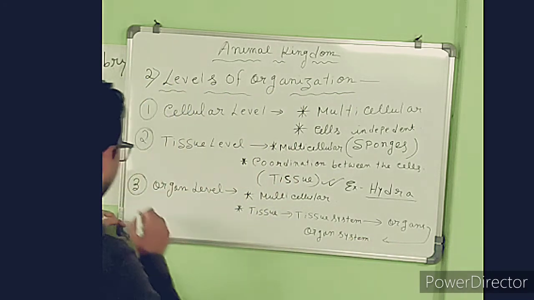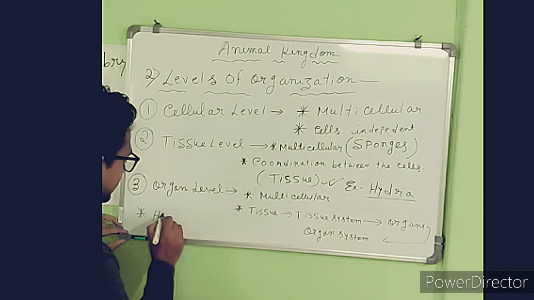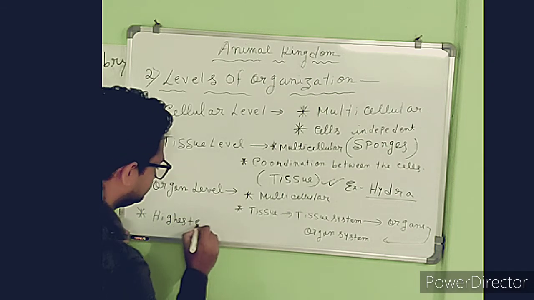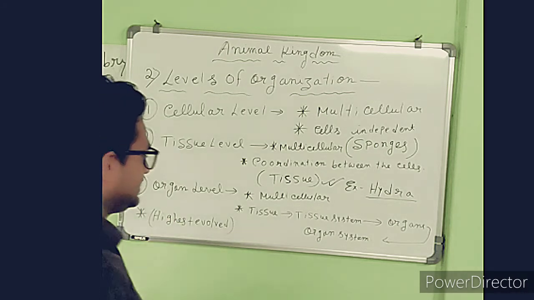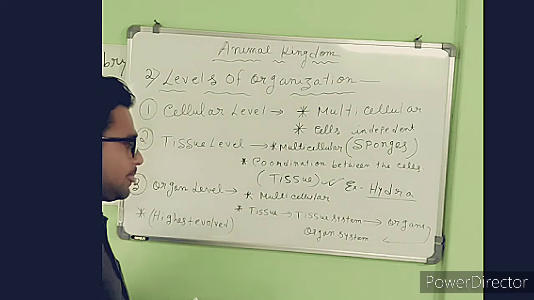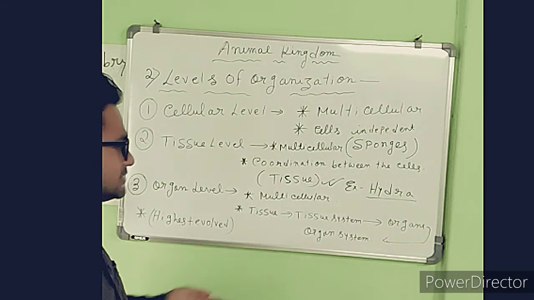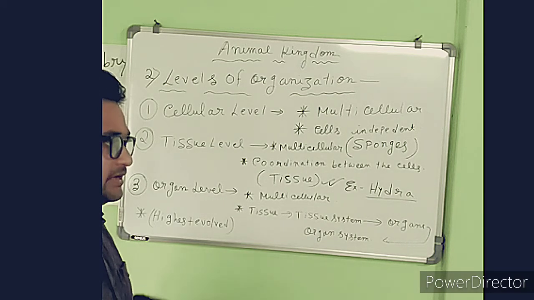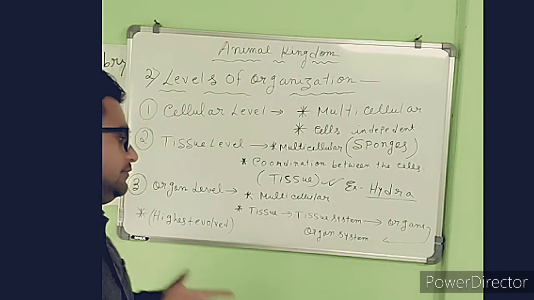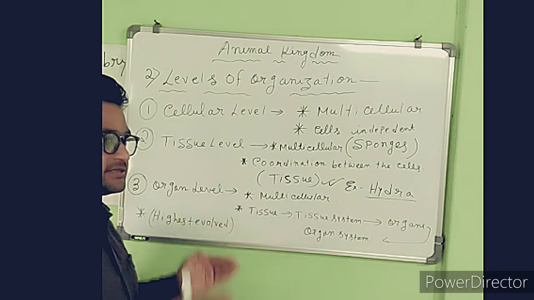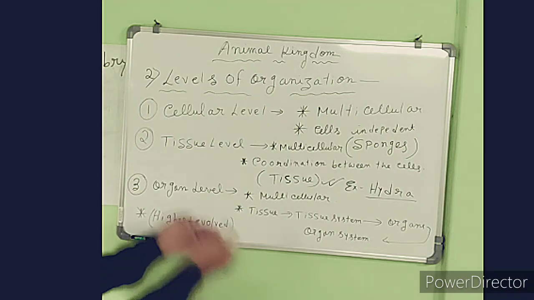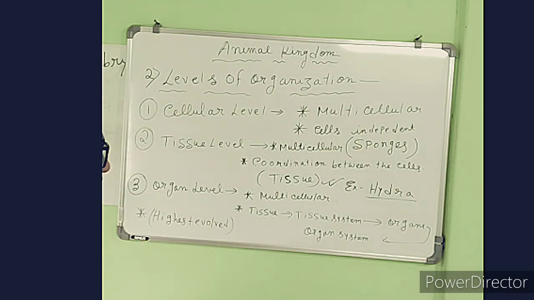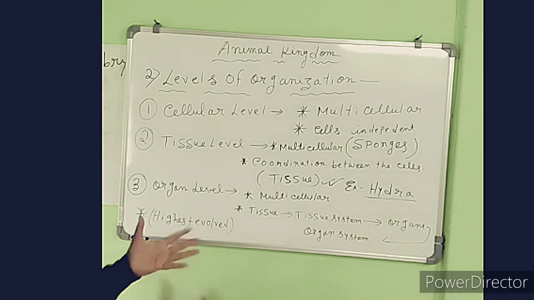So here it is the more advanced form, the highest evolved form, because in this case, to perform the functions such as excretion, respiration, the specialized systems will be formed. So for excretion there will be the excretory system, for respiration there will be the respiratory system, for circulation of blood there is the blood vascular system, etc.